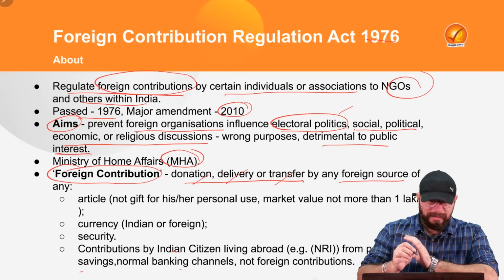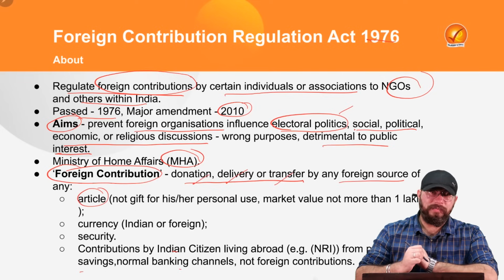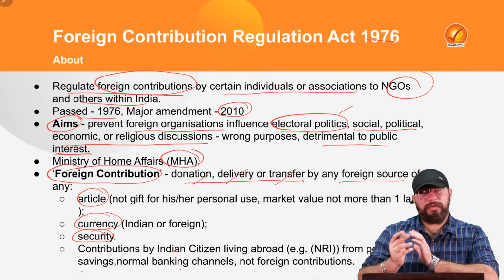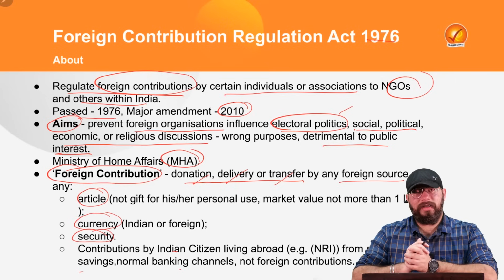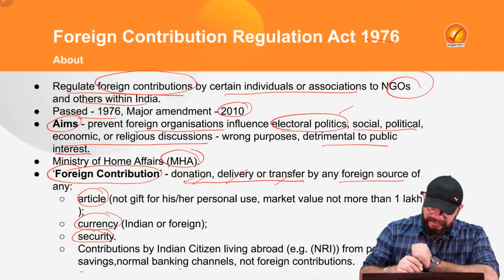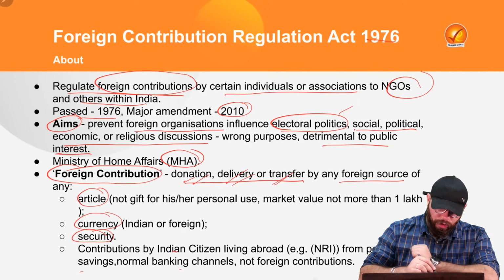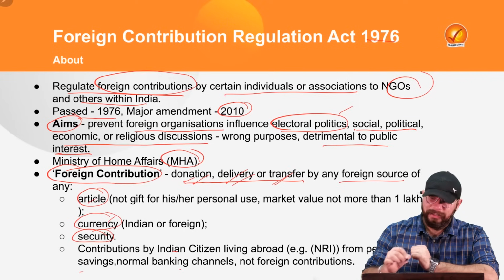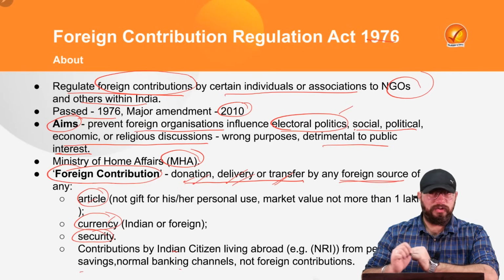But in what form? It can be in the form of articles, currencies, or securities, which can be financial securities as well. So what is foreign contribution? It is any donation, delivery or transfer of article, currency or security by a foreign source into India.